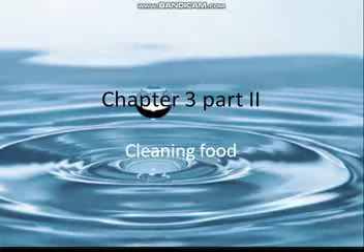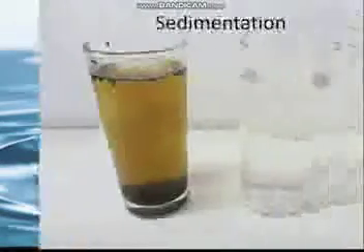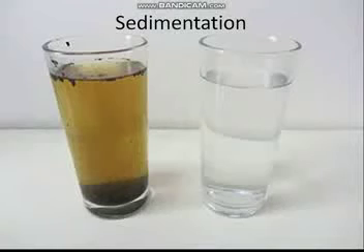In this part, you will learn about separation of insoluble solids from liquids by the processes of sedimentation, decantation, filtration, evaporation and distillation. First, you learn about sedimentation and decantation. This method is used to separate an insoluble solid from a liquid. Through this method, complete separation is not possible.